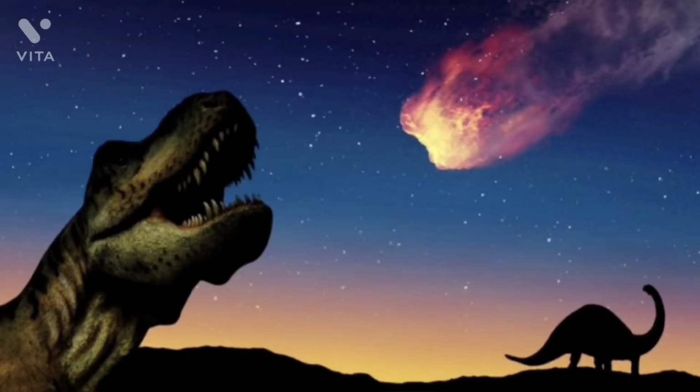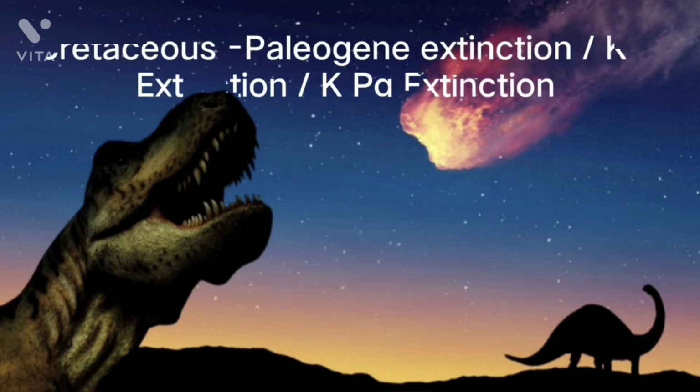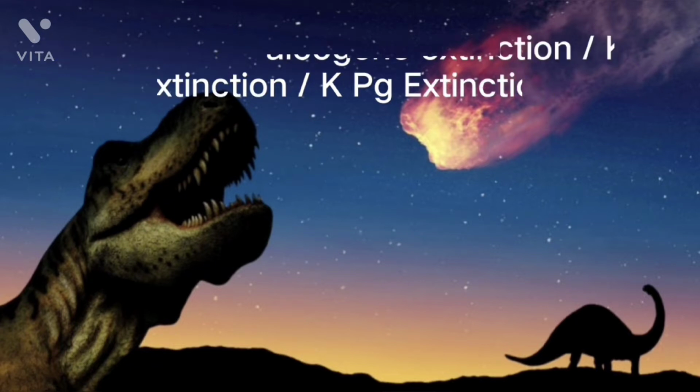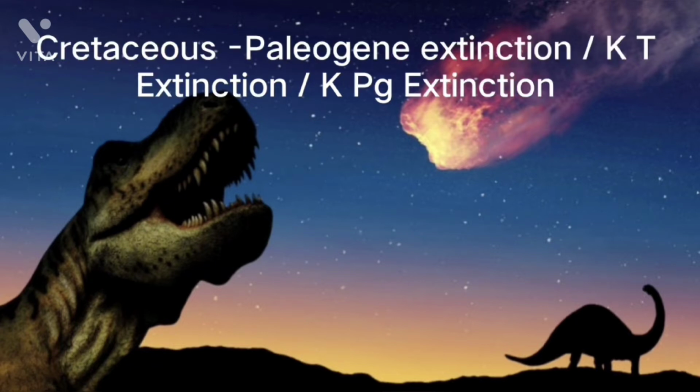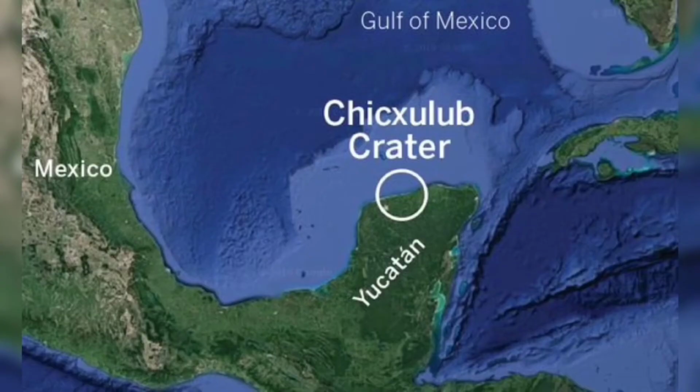The most famous of all the mass extinction events is the Cretaceous-Paleogene extinction, better known as the Day the Dinosaurs Died. The event is sometimes also known as the KT extinction, and geologists call it the KPG extinction because the letter C is already used for the previous geological period called the Cambrian. The K is from the German word Kreide, which means Cretaceous.